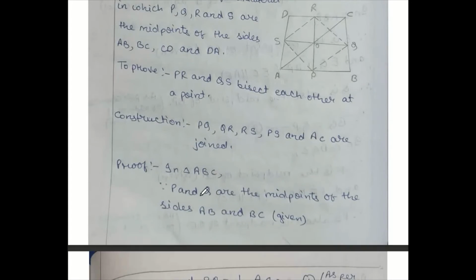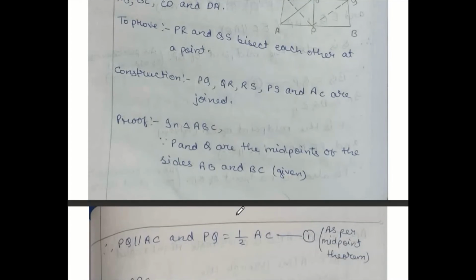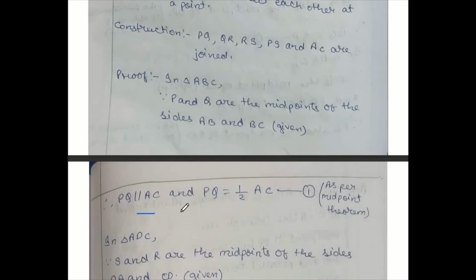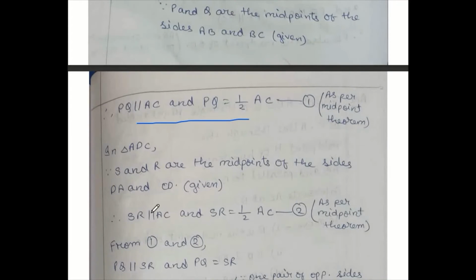Now to prove this, in triangle ABC, as I told you, since P and Q both are the midpoints of the sides AB and BC, which is given in the question itself, PQ joining will be parallel to AC and PQ equals half of AC. Just like question number 1, 2, 3, same category. Number 1, you mark the condition as per midpoint here. Then in triangle ADC, since S and R are the midpoints of the sides DA and CD, which is also given, therefore SR is parallel to AC and SR is equal to half of AC. Condition 2, as per the midpoint theorem.